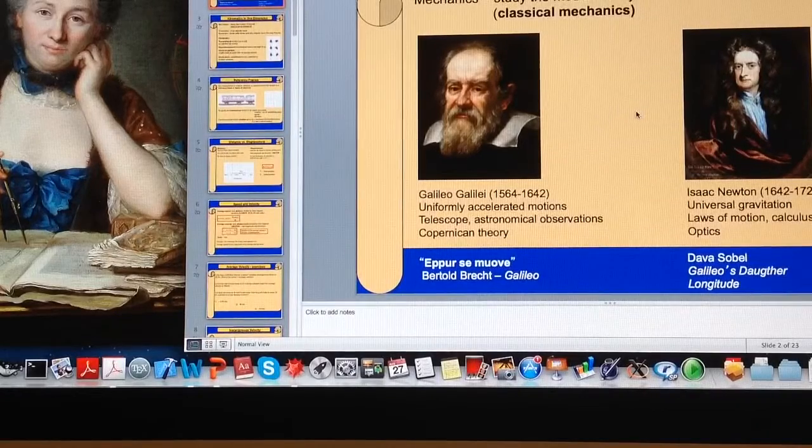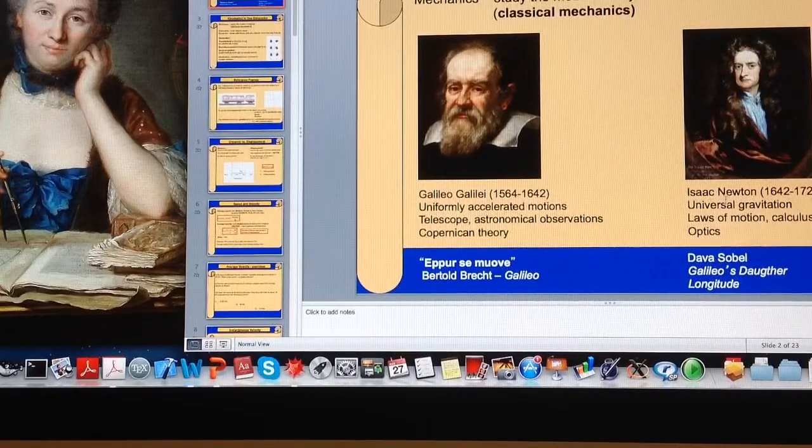They're just symbolic figures. And then we talked about Galileo's contribution in terms of accelerated motions, uniformly accelerated motions, and also his problems with the Inquisition. And we mentioned the great play by Brecht, which sometimes comes to New York, so you should keep an eye on it, where he has that moment of resistance where he says "Eppur si muove," meaning "but the Earth does move."